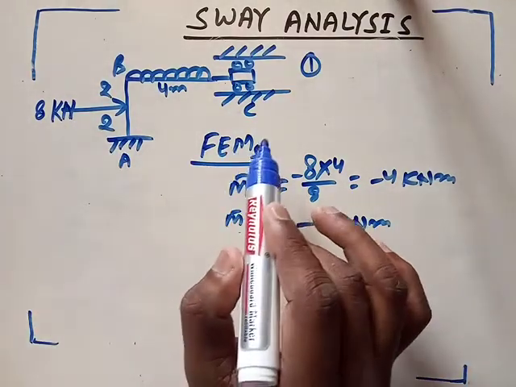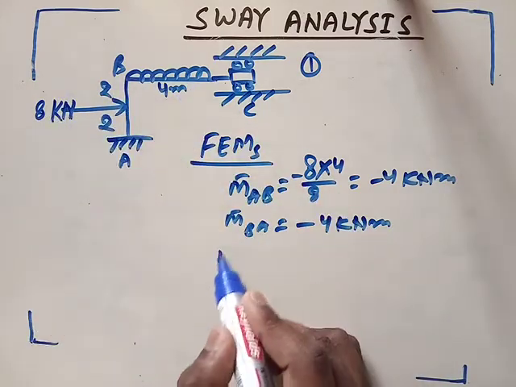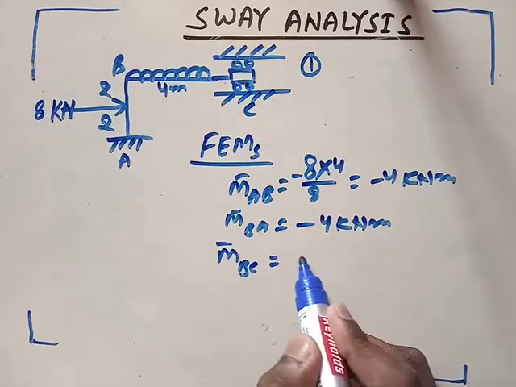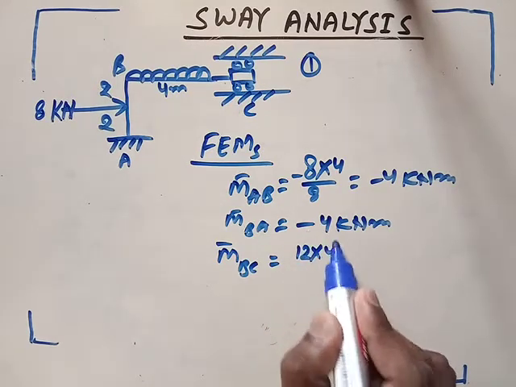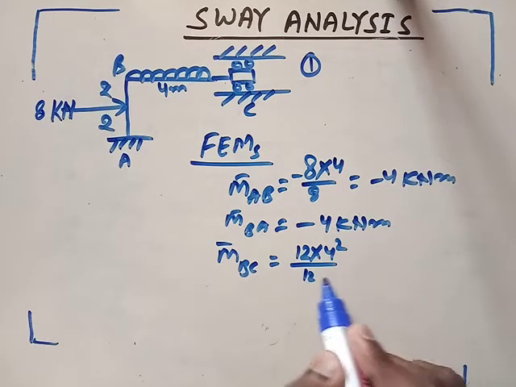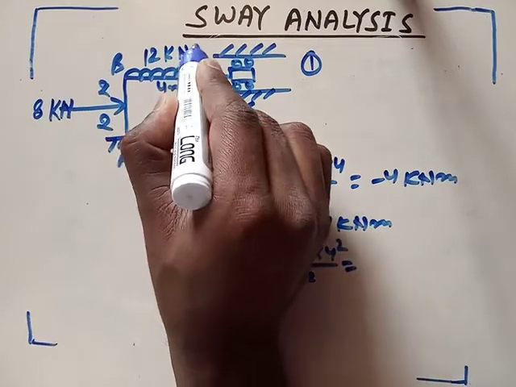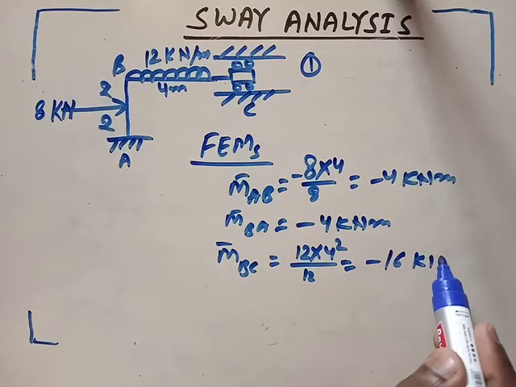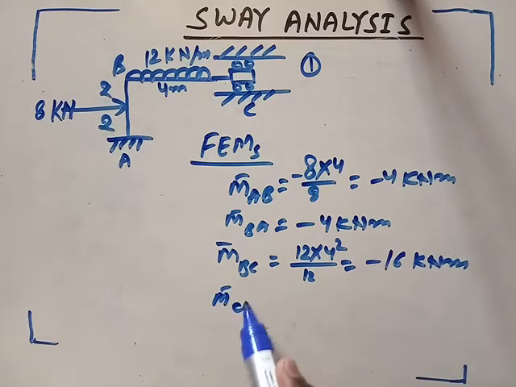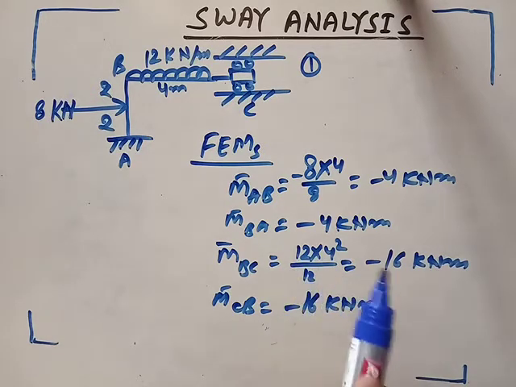You know how to find the fixed moment in the case of point load and in the case of UDL. M bar BC is WL square by 12, so 12 into 4 square upon 12, so this is minus 16 kilonewton meter. Again M bar CB is also minus 16 kilonewton meter. So you have got the fixed moment for all the joints.